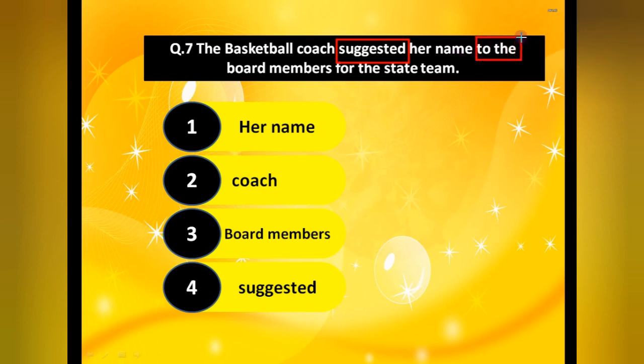To the board members. To whom? To the board members. So to the board members will be your indirect object. Like this, the preposition will help you a lot.